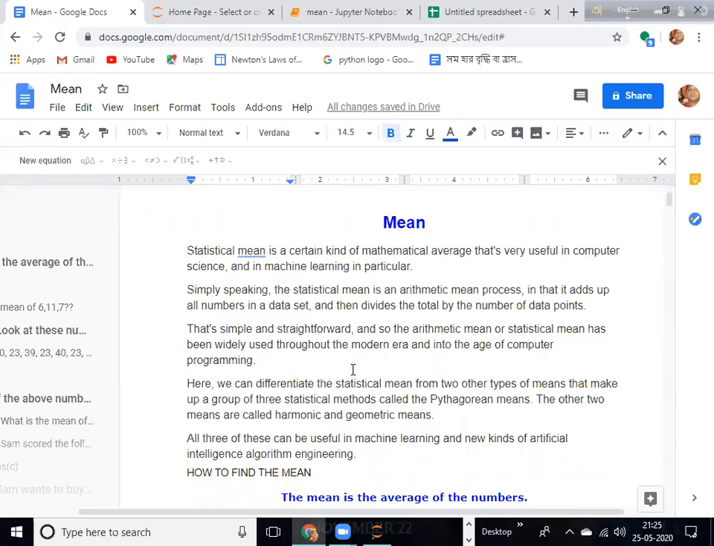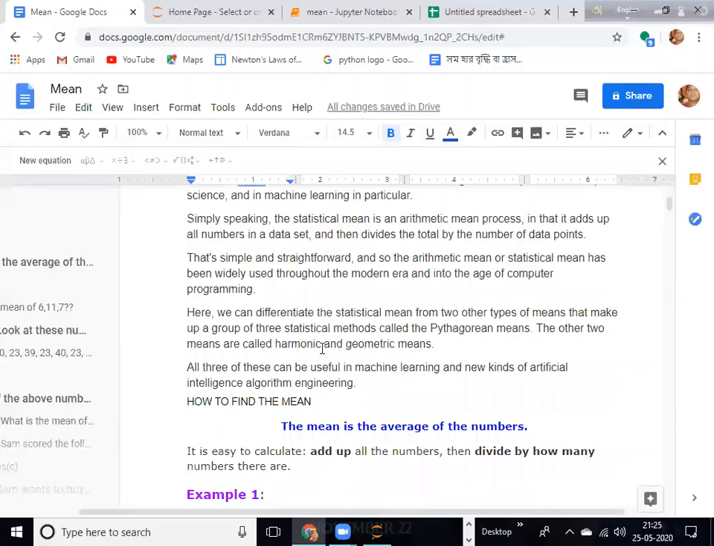So what mean actually means is, when a large number of data are given, you have to add them properly and divide the total by the number of entries, or number of data points. This can be done very easily, but sometimes there are large amounts of data. In that case, we use different methods, such as weighted means or weighted averages.